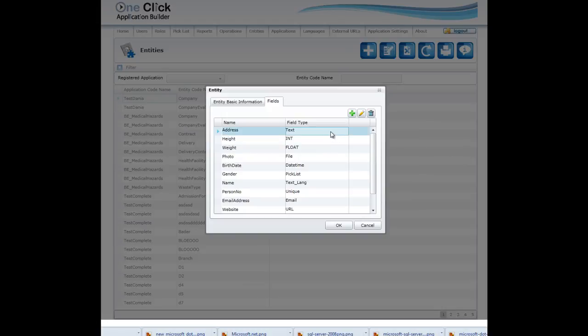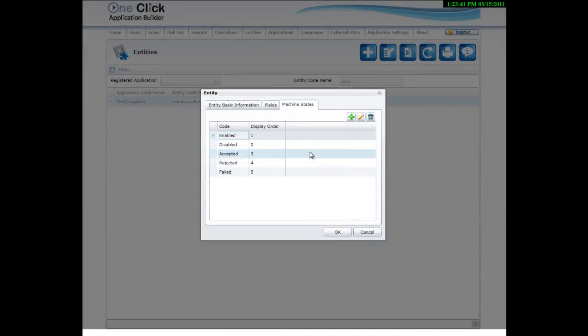OneClick supports various data types, including text, integer, float, files, datetime, drop-down lists, multilingual text boxes, and much more. You can control entities and make them dynamically change their state through different stages of business workflow.